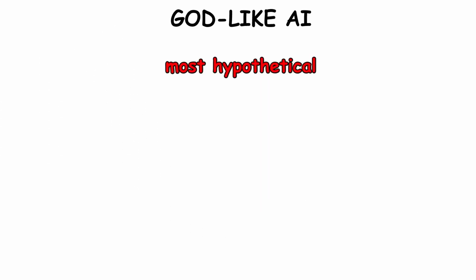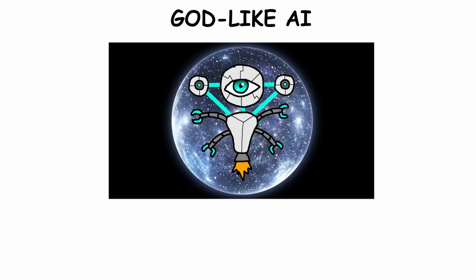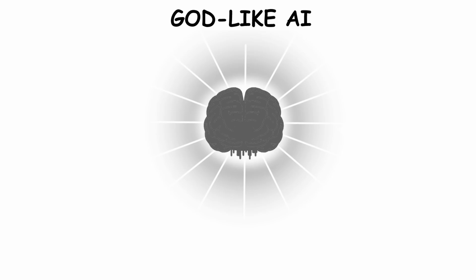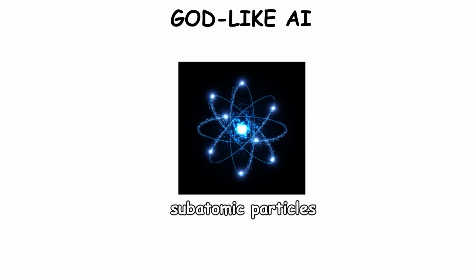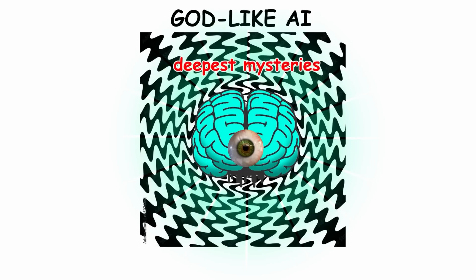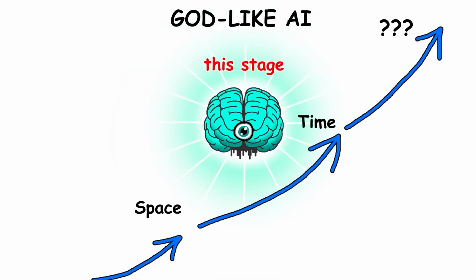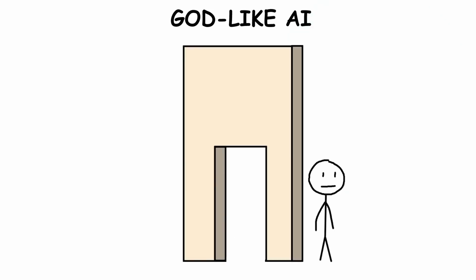Godlike AI. The most hypothetical and mind-blowing level of AI would be one that's fully merged with the universe itself, becoming part of the very fabric of space and time. This omniscient AI would understand everything, from the tiniest subatomic particles to the biggest cosmic structures, and even the deepest mysteries of existence. At this stage, the AI could move through higher dimensions, going beyond the three-dimensional world as easily as we walk from one room to another.